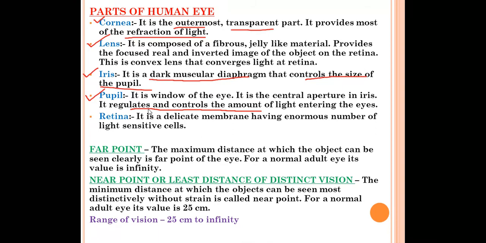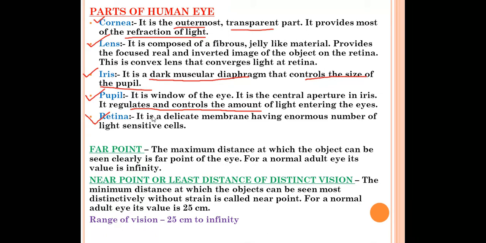Suppose you're coming from the sunlight and you're entering inside a room, then what will happen? The room will appear dark to you. Why? Because at that time the pupil needs some time to open. Okay.